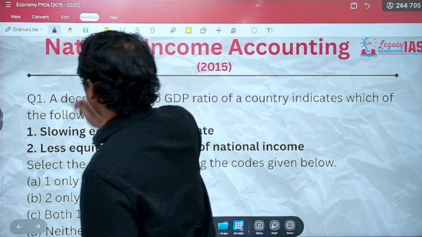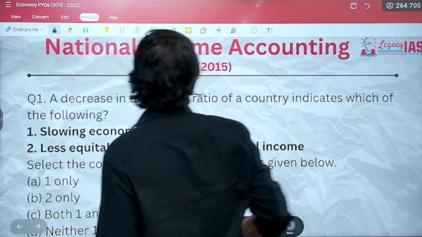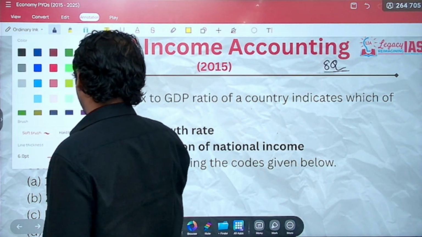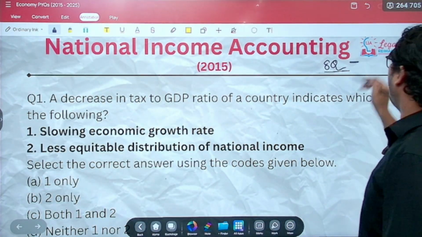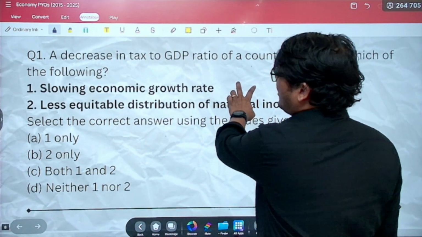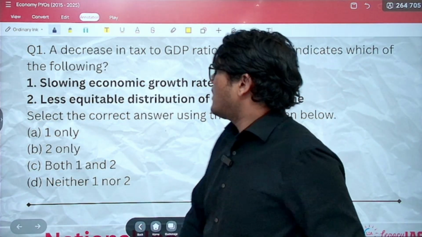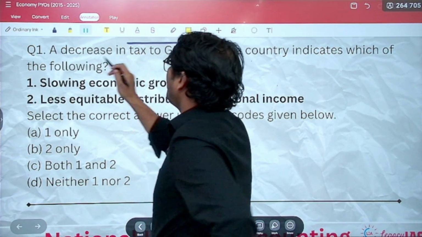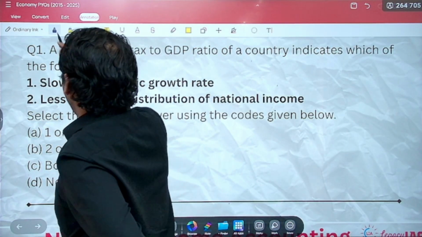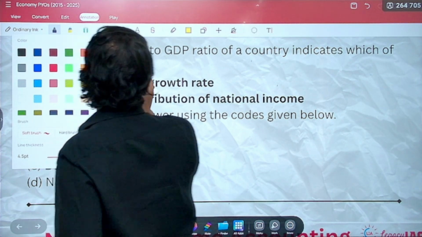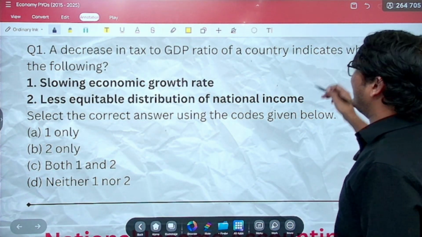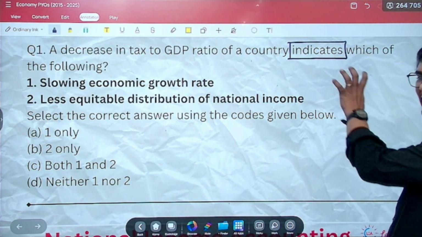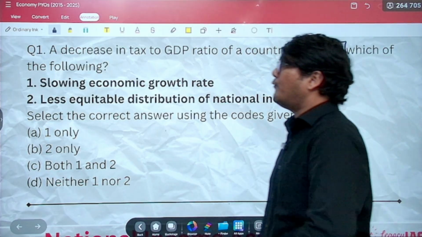Right. So we'll take up first national income accounting. How many questions have been asked from this? A total of 8 questions have been asked from national income accounting. Right. Now let us look at the question. The question says that a decrease in the tax to GDP ratio of a country indicates, they're not saying it will necessarily happen, it talks about indicates which of the following.